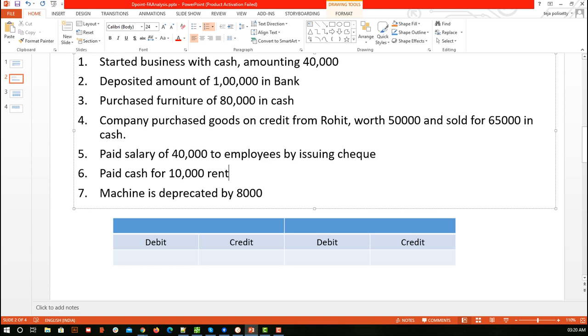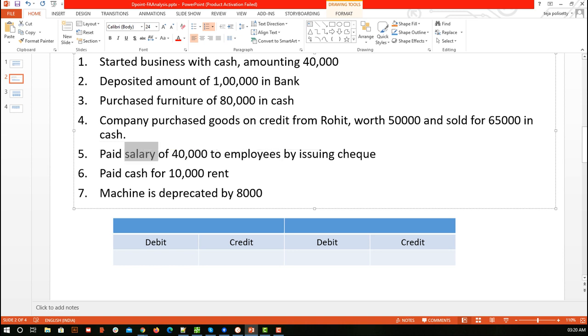When there are some other terminologies, first use that, and if nothing is there, then we need to identify the intention behind the transaction. Here salary is clearly mentioned, so for sure we are going to do that. If we say paid a salary of rupees 40,000 to employees, that's it. Who paid it? Company paid it. So there will be an expense account. The company is paying, so the amount is going from the cash account to the salary account.